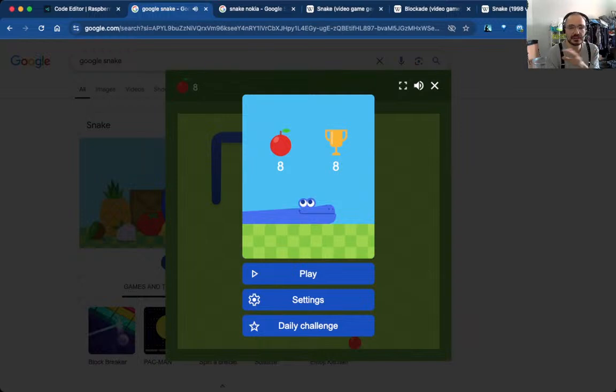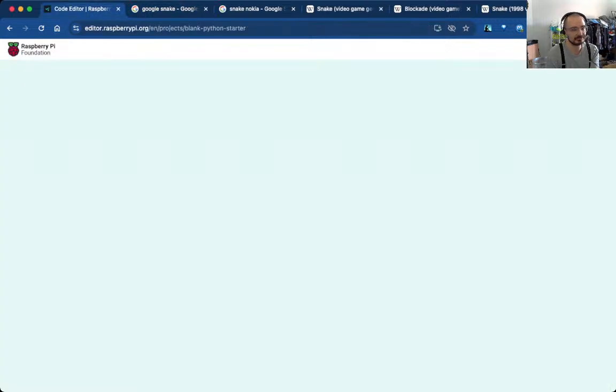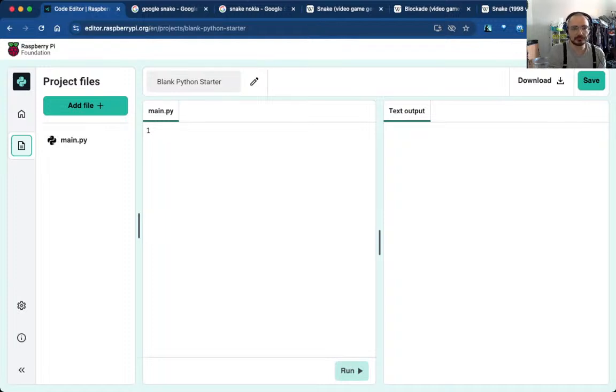I think I'm going to make an easy snake that wraps around, where you can, well, we can worry about that in a minute. Let's see if the code editor has come back. Okay, cool. That's my code editor. Remember to name your stuff. Oh, you just click the thing. Okay, so I'm going to call it snake.